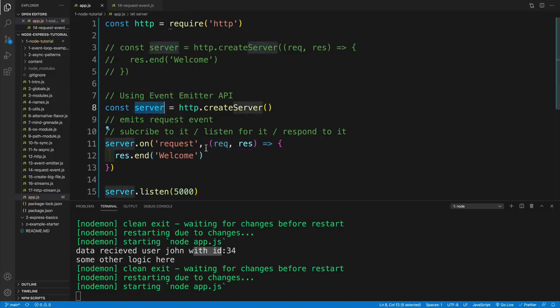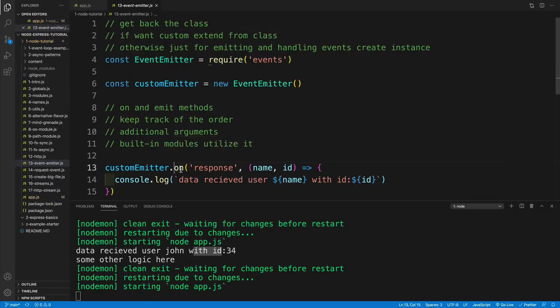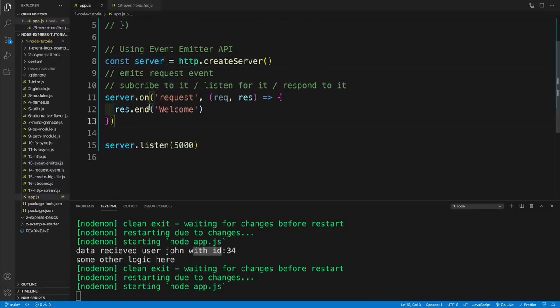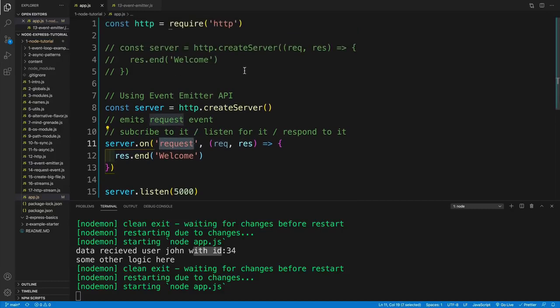Now, there's another way we can set it up by using the Event Emitter API. So we still create a server. We go with HTTP and then the create server function. But instead of passing in the callback function, like we did previously, server has the method on. Does that ring a bell? Remember our previous example? We had our own instance and it had the method on, correct? So the same goes for server. So server has the method on and we listen for the request event.